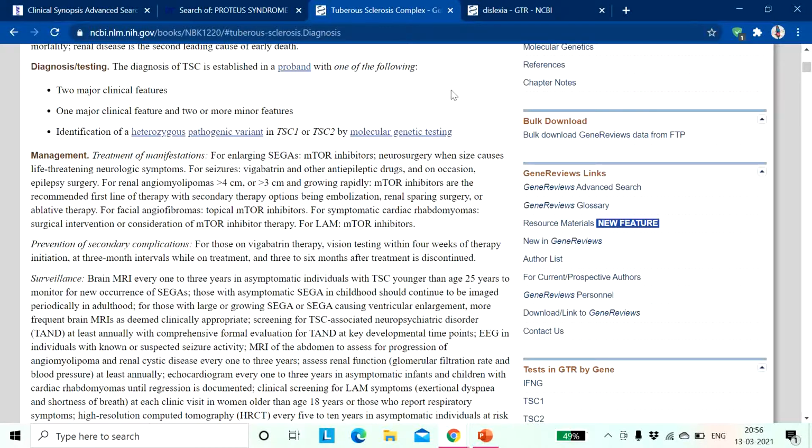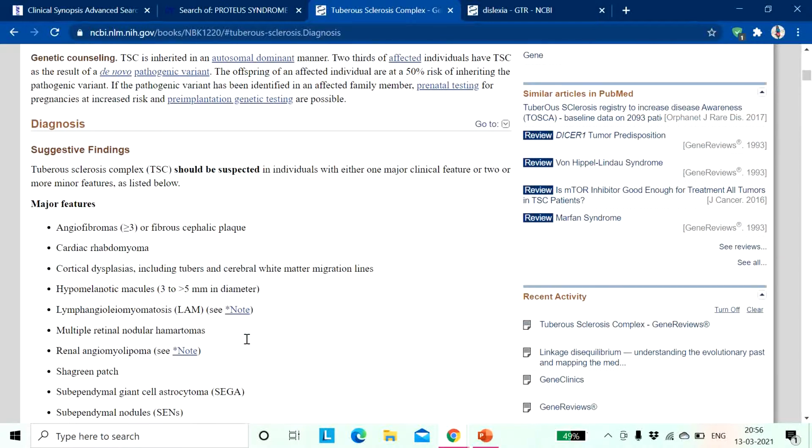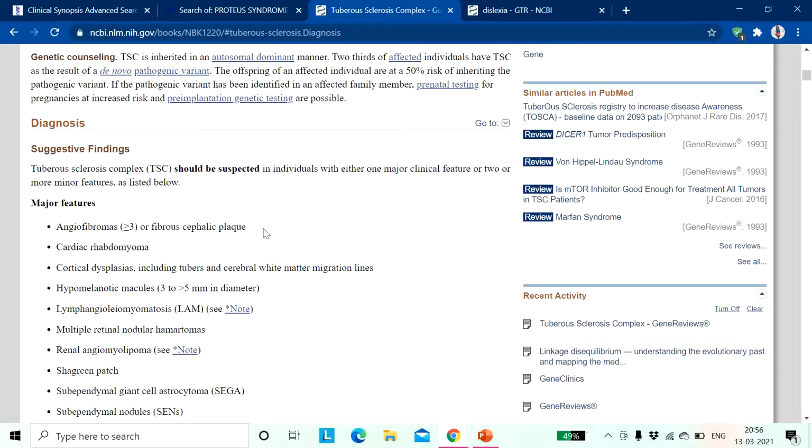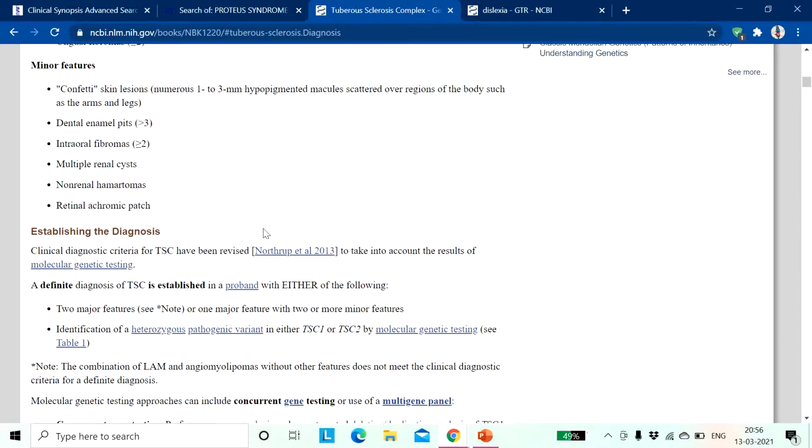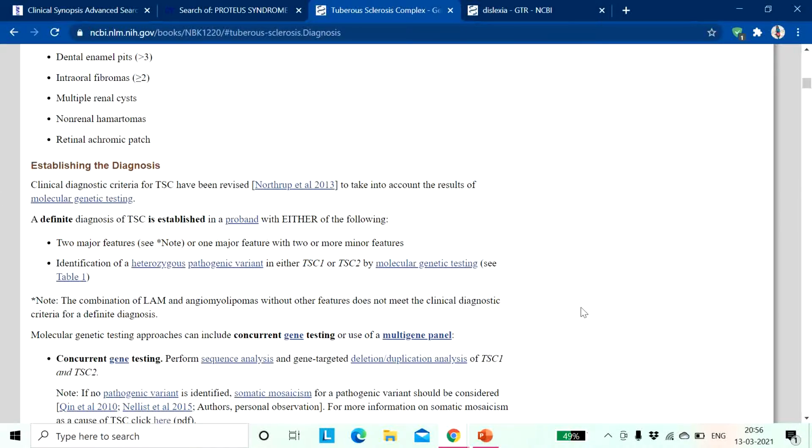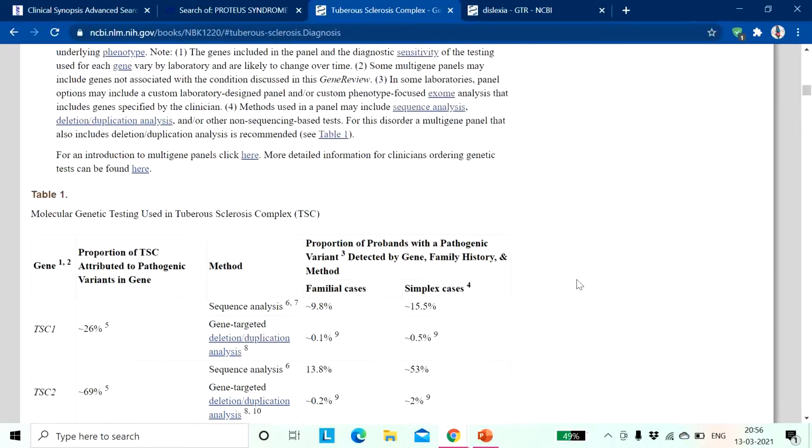It allows us to know about the testing, the usefulness of the testing, the methods, the laboratory conditions, etc. So you will get the diagnosis or testing. Now the management and also the diagnosis, the suggestive findings, the major features, the minor features, and obviously how the diagnosis can be done.